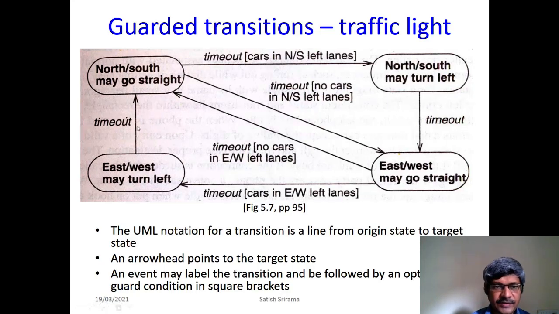Say, for example, assume you are originally in this state, north south may go straight. You can go straight along the north and south lanes. There are cameras which are observing these north south lanes, and the left lanes. In the US especially, the straight cars will be in a single lane, and the cars which have to go to the left will be on the left side.